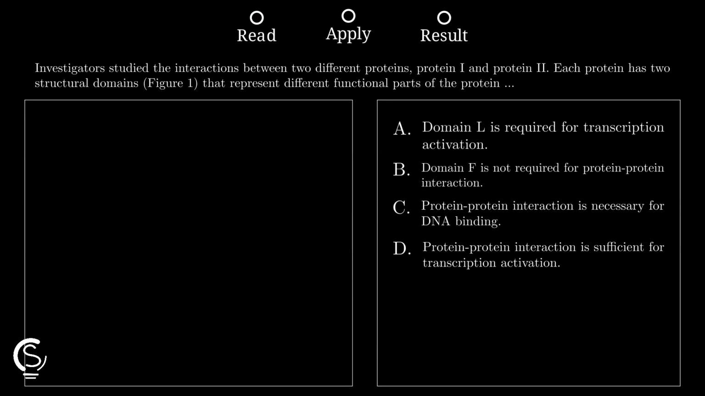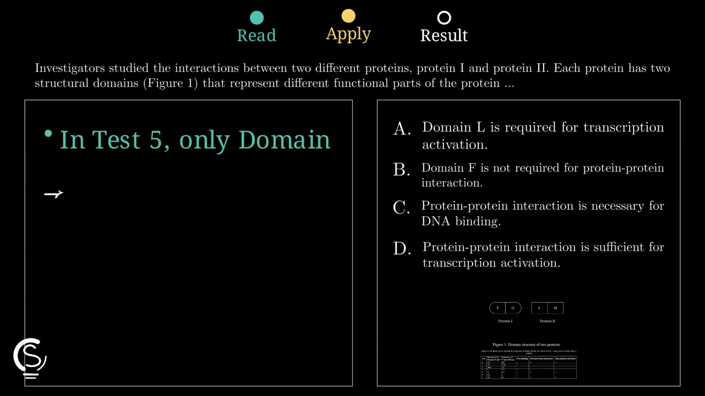Start with test 5 and focus only on what changed. Domain F is missing there, so we ask whether the proteins can still interact without that specific domain present. The key data point is that test 5 still shows a positive protein-protein interaction, and that means interaction happens even when domain F is absent, which is the whole point.